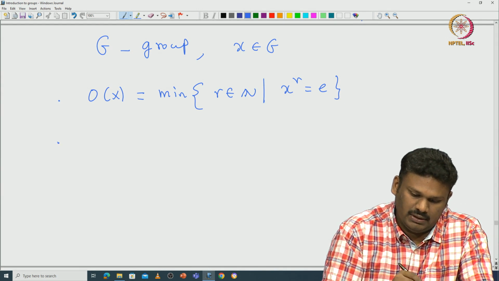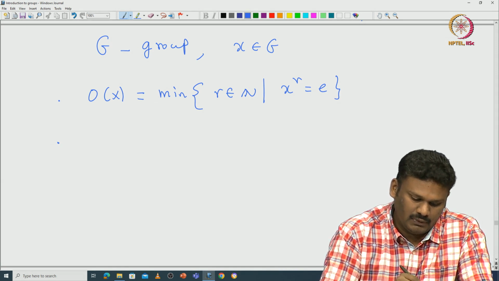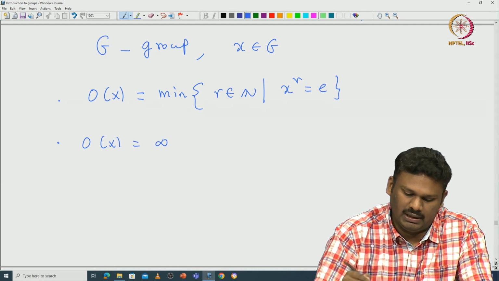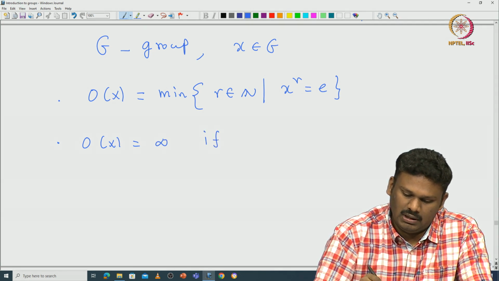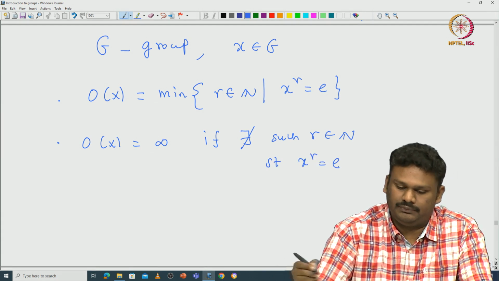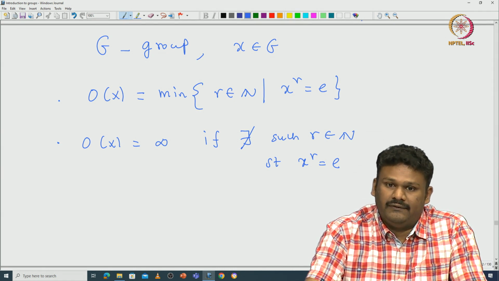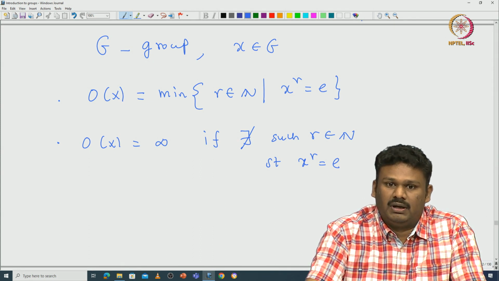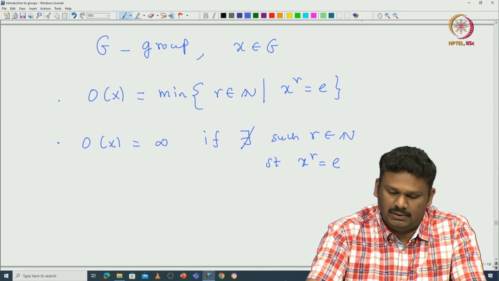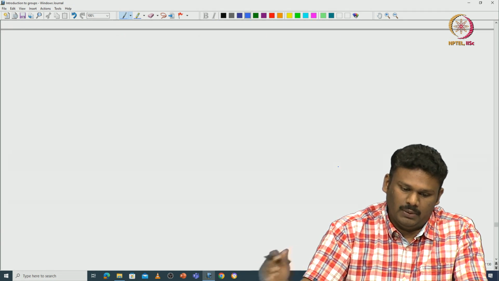I will make a remark. You define the order of X to be infinity, or plus infinity, if there exists no such R in N such that X power R is identity. Okay. So the order of X is finite if there exists R such that X power R is identity. If there is no such R, then you define it to be infinite.